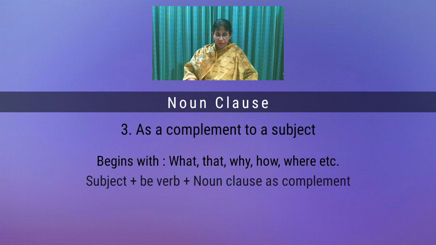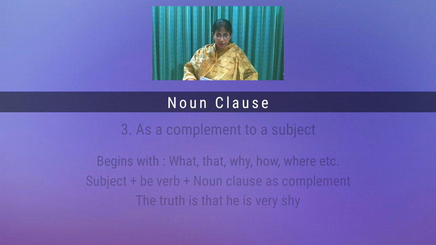Structure: subject plus be verb plus noun clause as complement. Number 1. The truth is that he is very shy. The truth is the subject, is is the verb, and that he is very shy is the complement to the subject.